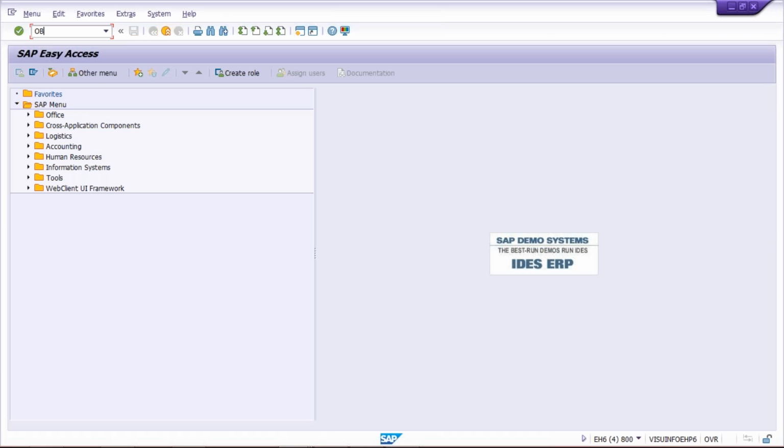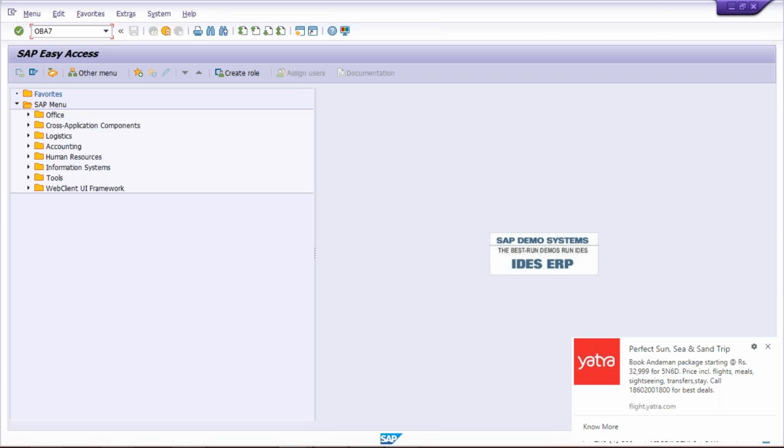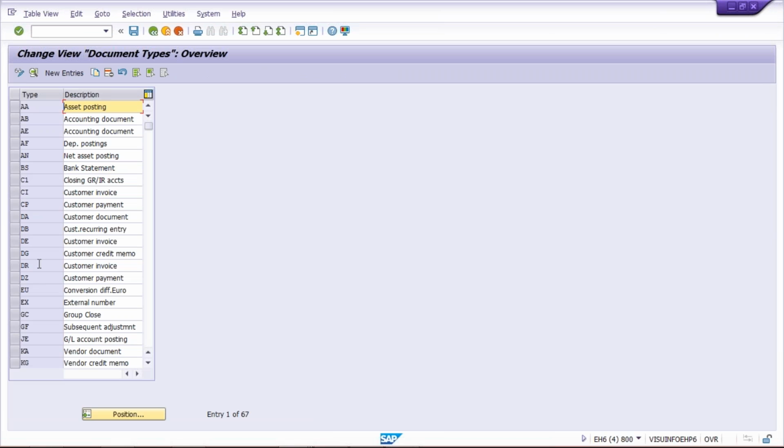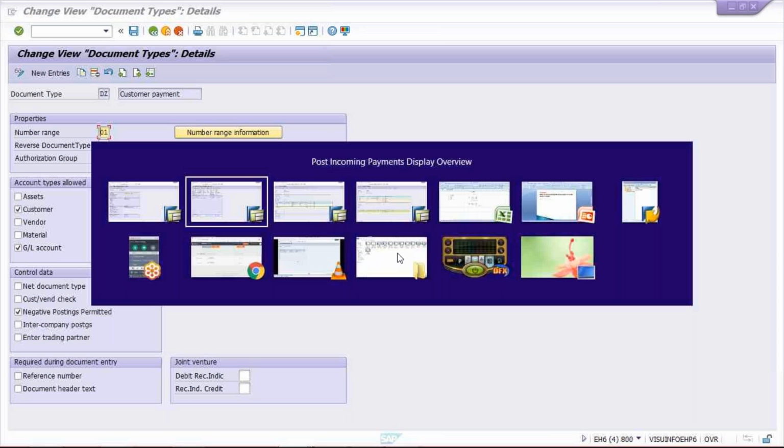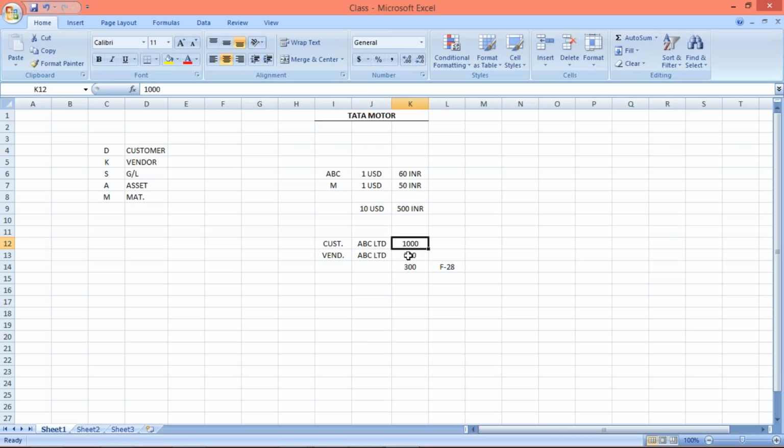OBA7 transaction code. Okay. And the DZ document type, here is the DZ document type. Double click on that. Everything is perfect. But where is the problem? Look here. In this transaction posting, whenever we post the transaction, we have a total of three line items. First one is customer, customer means account type D. Second one is vendor, account type K. And third one is GL, account type S.